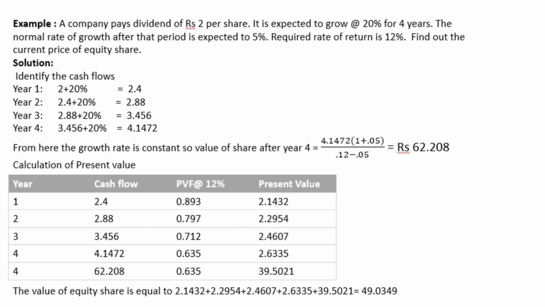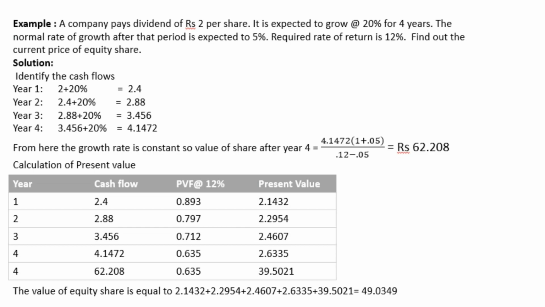Now using the discounting factor, that is 12%, which is given in the question, you are going to find out the present value of these cash flows, and the value which turns out to be 49.0349. So currently the equity share is valued at rupees 49.0349. If anybody is having any kind of difficulty in understanding this example, you can write down in the comment box and ask me. I will explain this again.